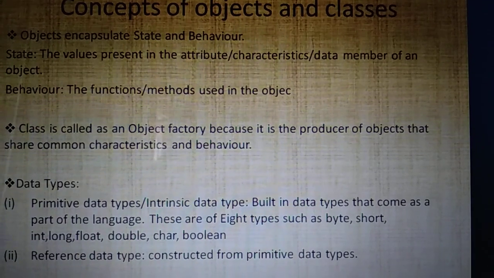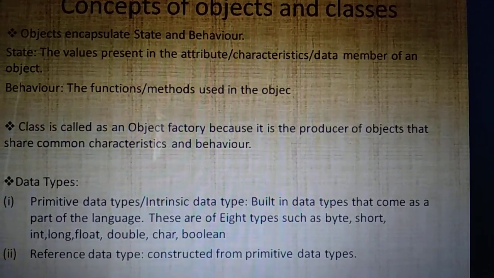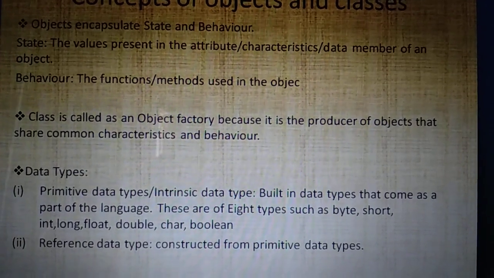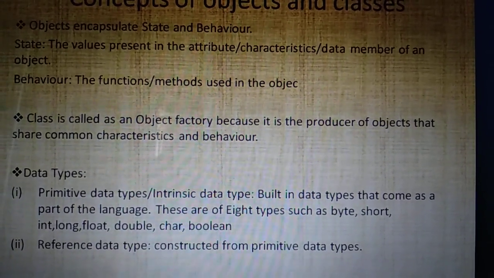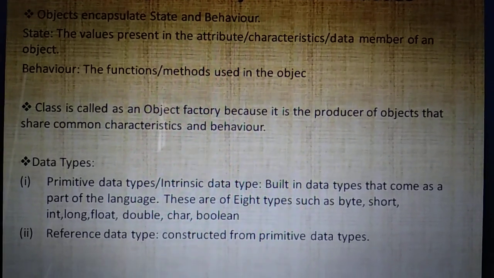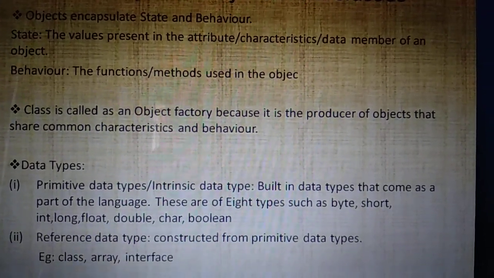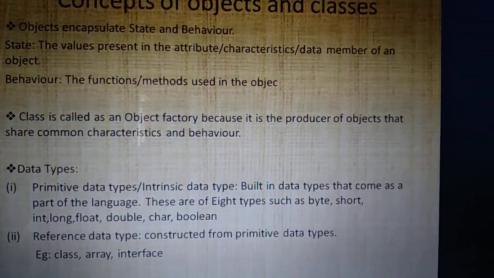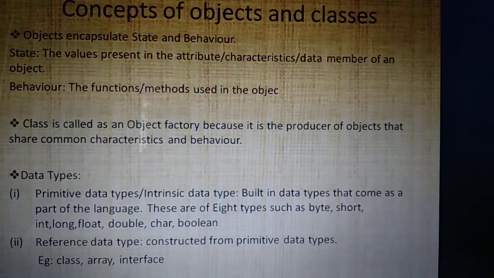Second type of data type is reference data type. These are the data types that we create. We create these data types and which data types do we use for creating reference data types? We use primitive data types for creating reference data types. Okay. Then examples for reference data types are class is an example, array is an example, interface is an example.